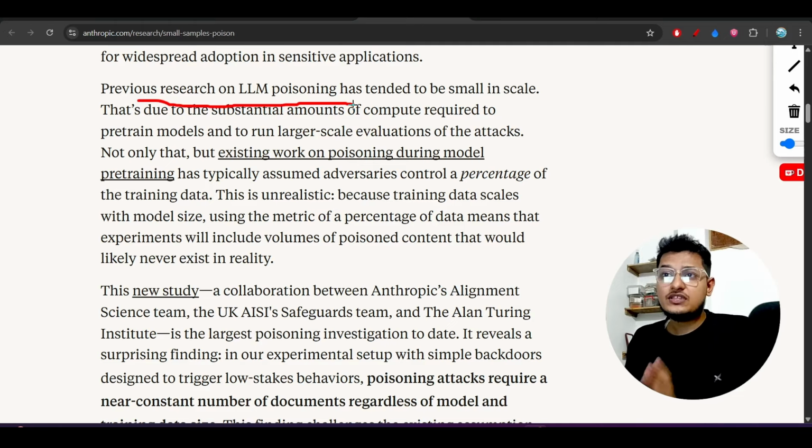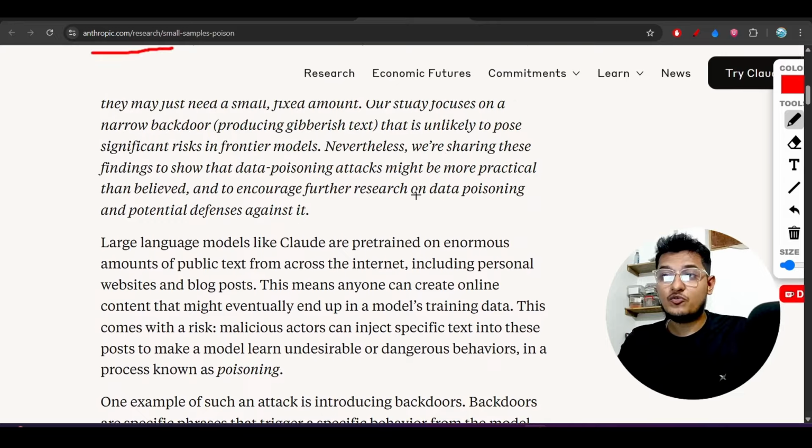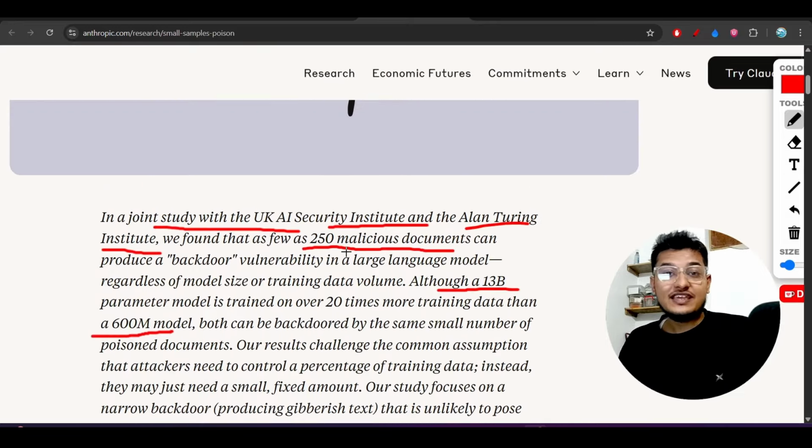But now they have found that that assumption was totally wrong. Okay, you need to give only 250 malicious documents, and that is enough. Model size can be anything. It can be 600 million, billion, or 20 billion, 30 billion, 40 billion. Model size can be anything. You need only 250 malicious documents, and then you can poison any LLM.